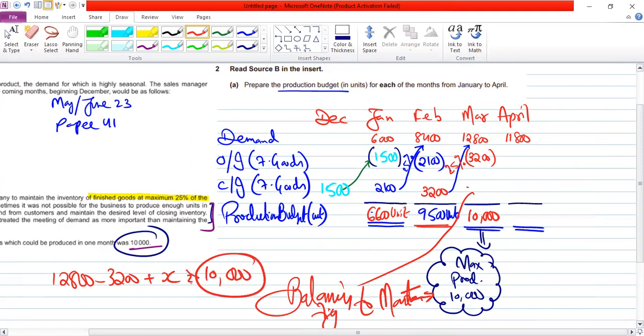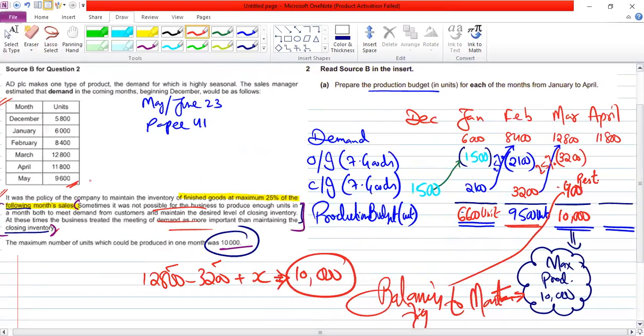I know the final cannot be more than 10,000. So what is coming here as the balancing figure? 400. 400 only, not the 25%, is restricted because of the drama written here, right or wrong?